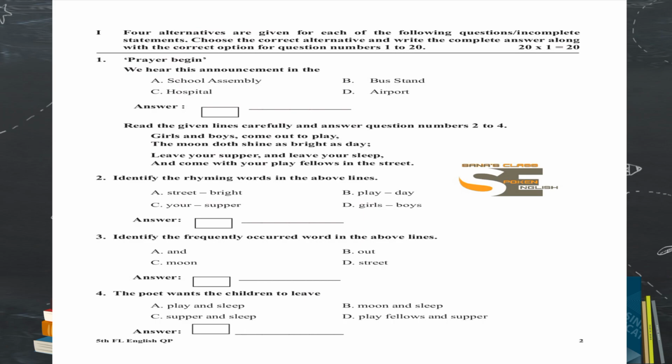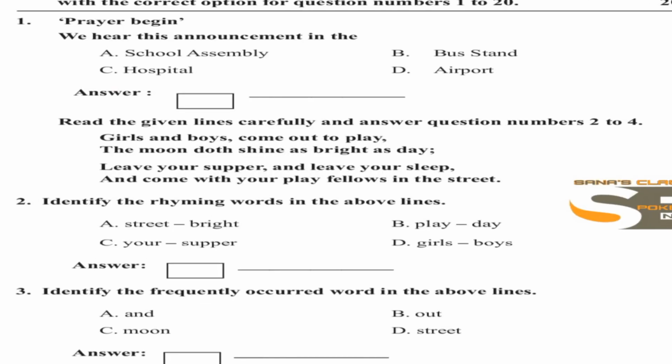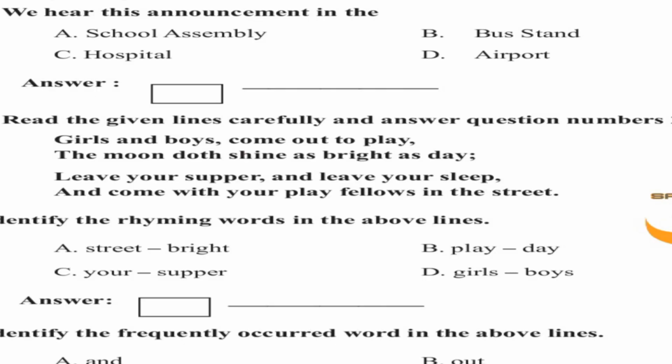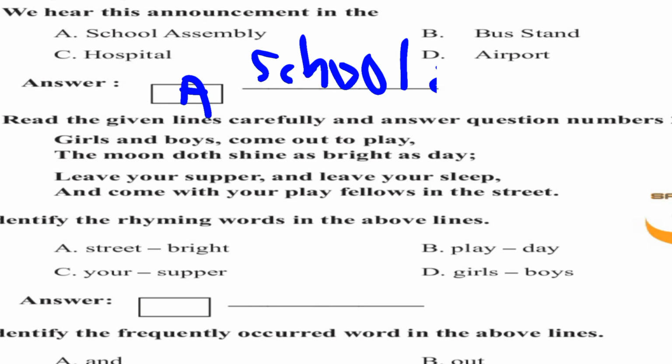Prayer begin. We hear this announcement in the dash. School assembly, hospital, bus stand, airport. We could hear this in a school assembly, isn't it? As a student, you must know this. So here you should write A in the box and then you should write fully here, school assembly. Write it neatly. Let us go for question number 2 now.